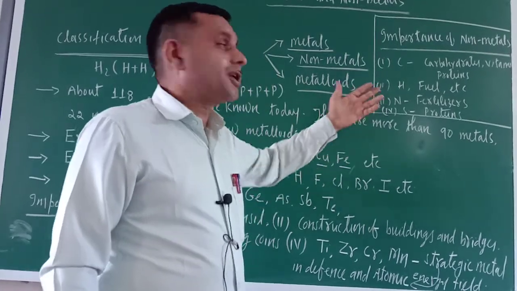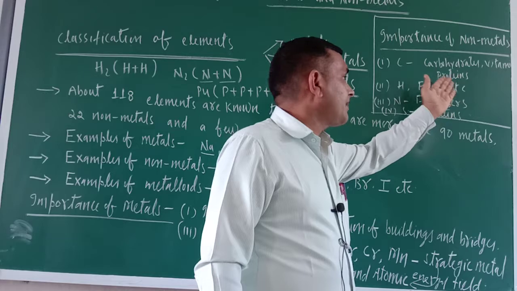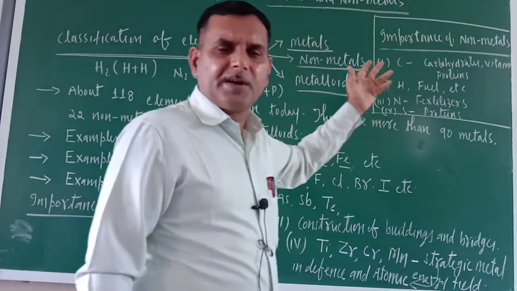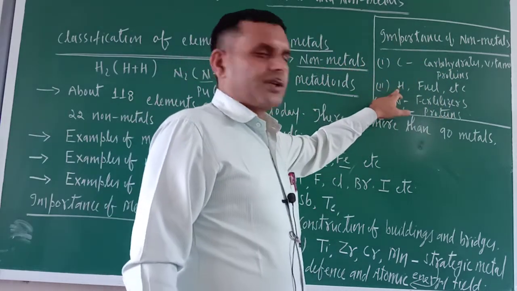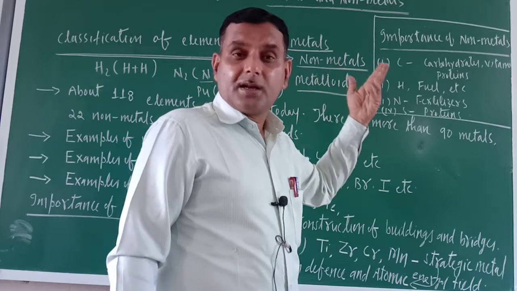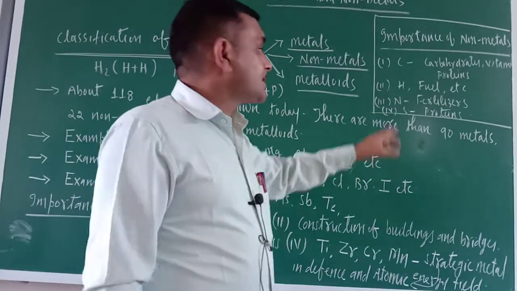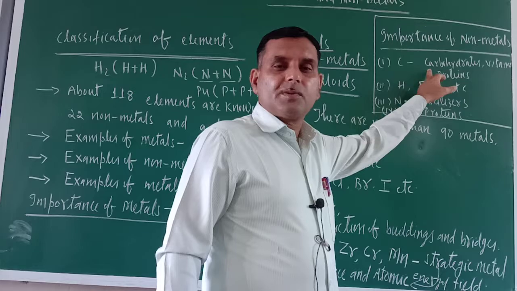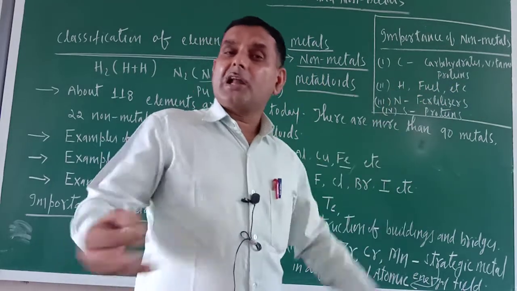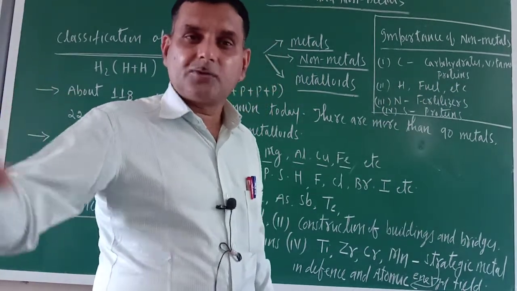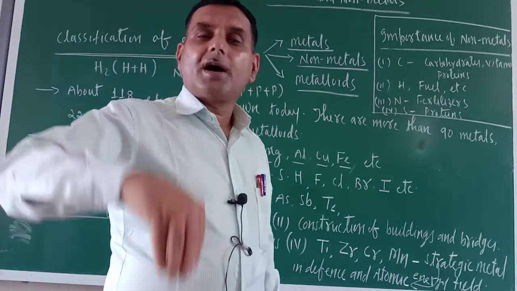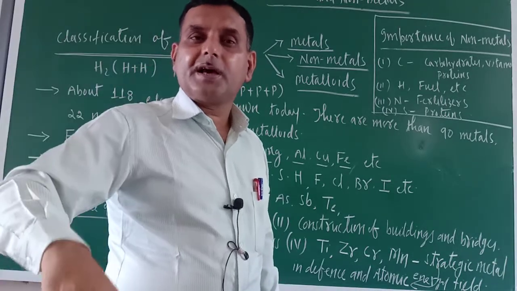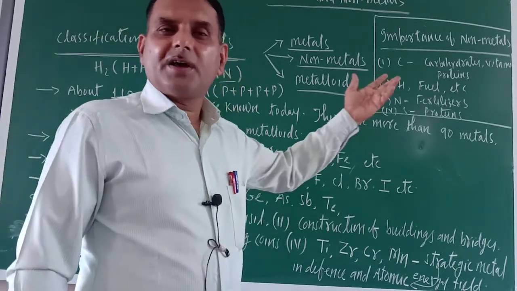Carbon is an important ingredient of carbohydrates, vitamins, proteins, minerals, everywhere. They are there. Hydrogen is used as a fuel, correct or not? Moreover to this, it is an important ingredient of these too. Carbon is there, but along with the carbon, what is there? Hydrogen is also there. In carbohydrates, in proteins, in vitamins, in fats, everywhere hydrogen is there.